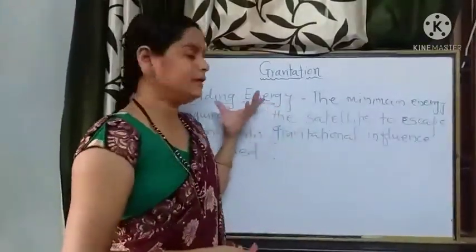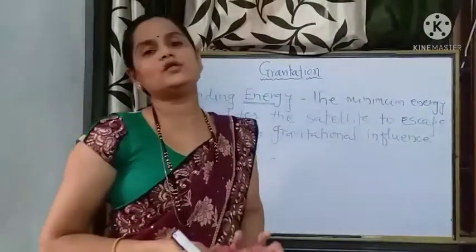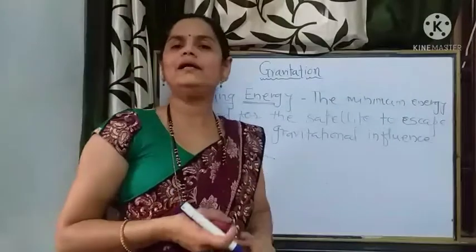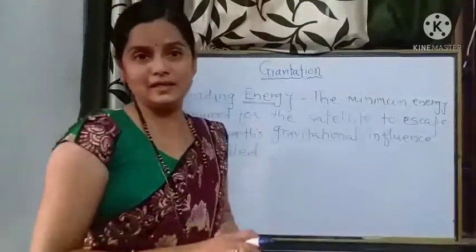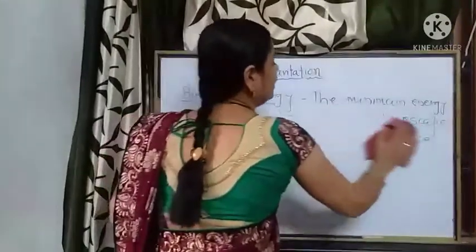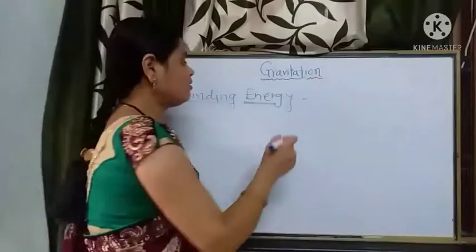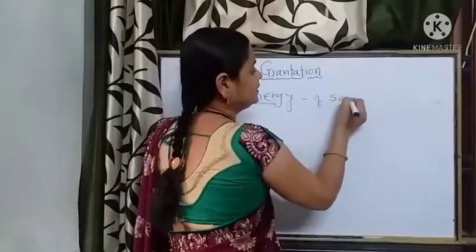Now to find out the expression for the binding energy. The total energy is the sum of kinetic energy and potential energy. So here we will find out the expression, or how to calculate, the binding energy of a satellite.